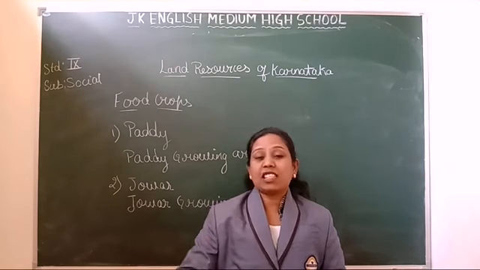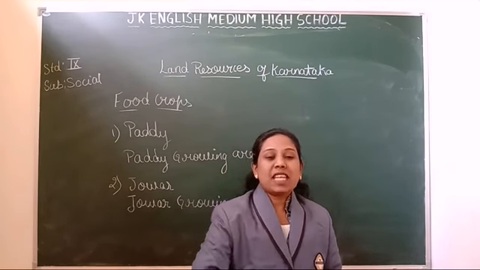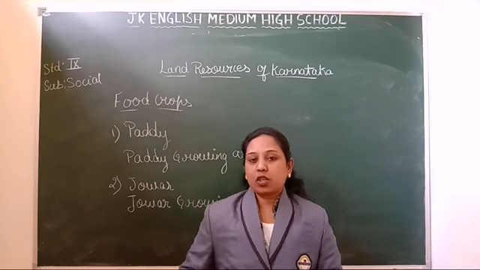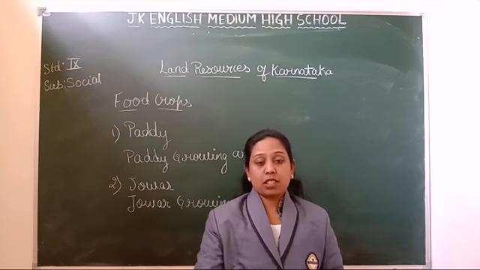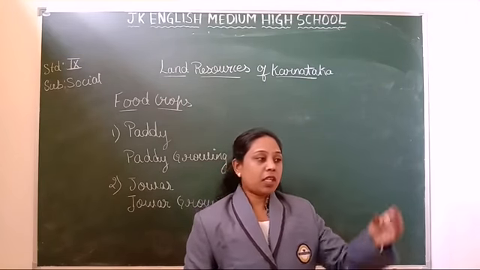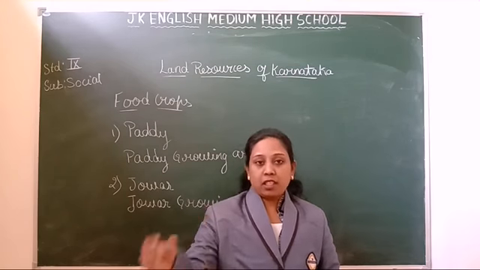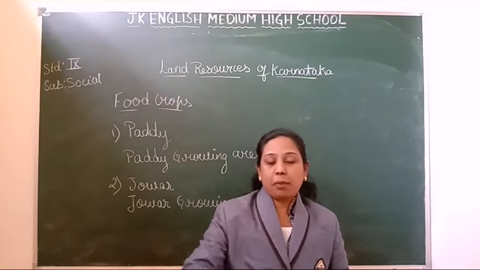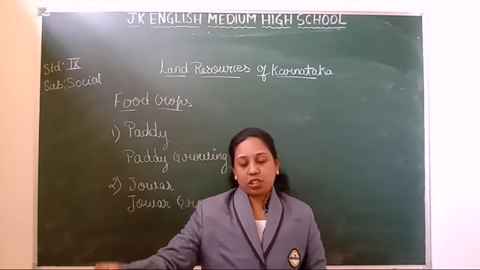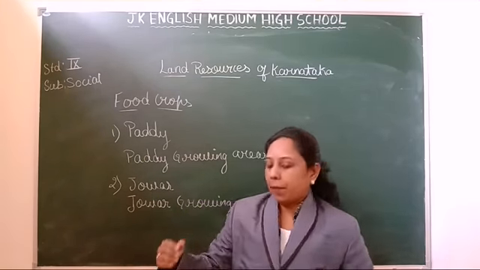That is called the transplanting method. Broadcasting method means just scattering the rice in the soil. And the transplanting method is nothing but bringing the saplings of the paddy plants and planting them.